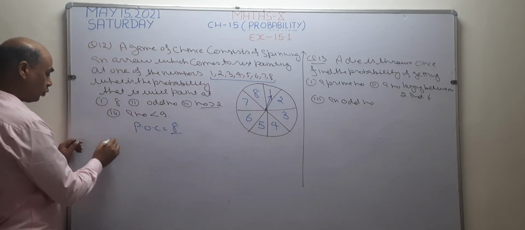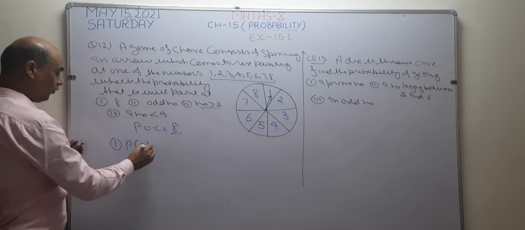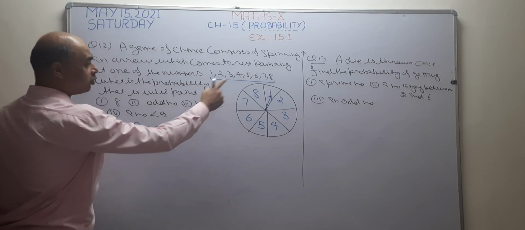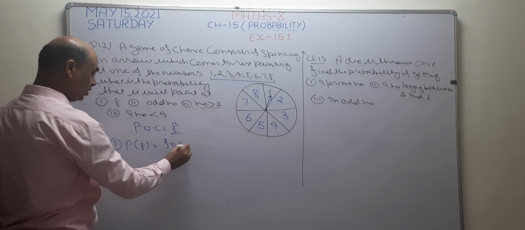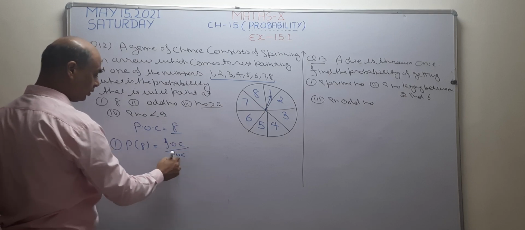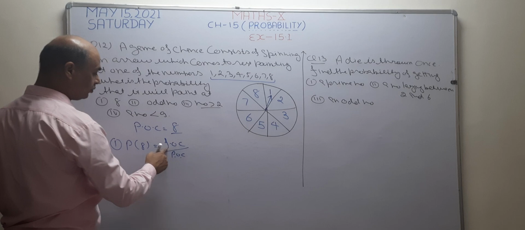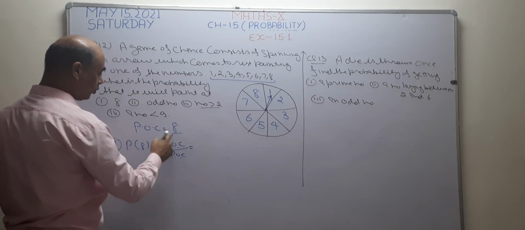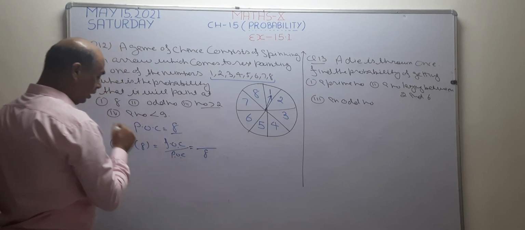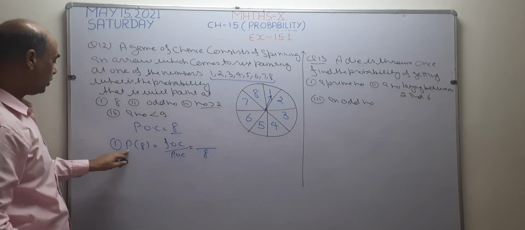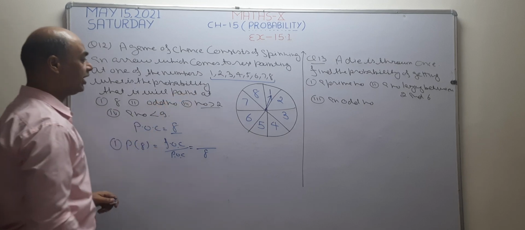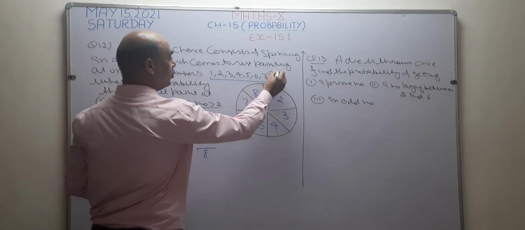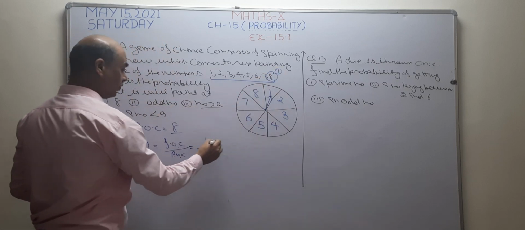I want to find the probability that this arrow is going to rest on 8. So the formula is number of favorable outcomes upon number of possible outcomes. Possible outcomes is 8. Now in the first part we are going to find the probability that this arrow is going to rest on 8. How many 8s are there? Only 1. So the answer becomes 1 by 8.